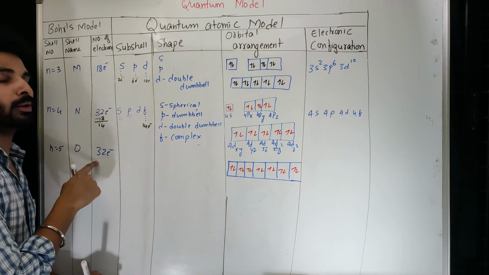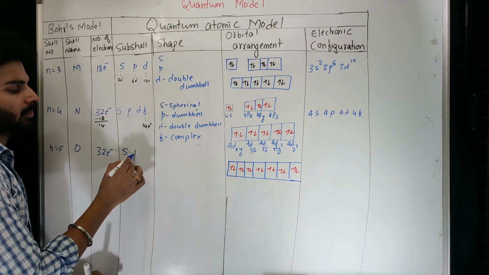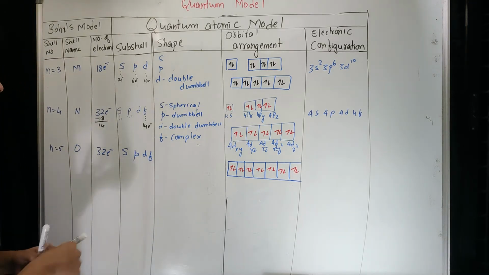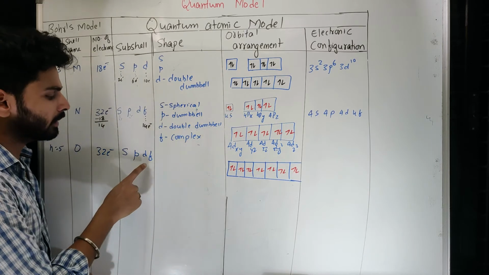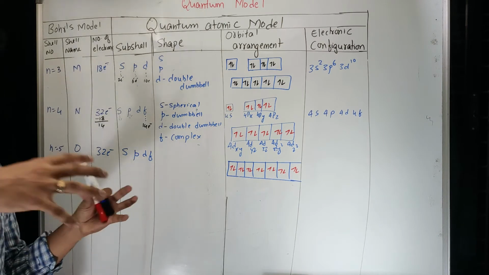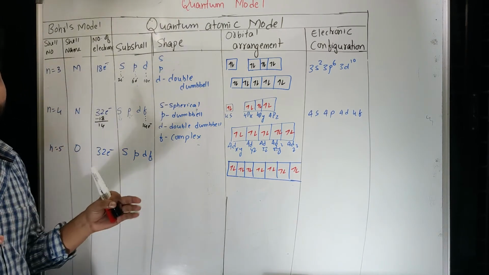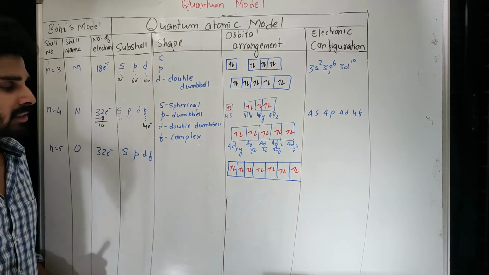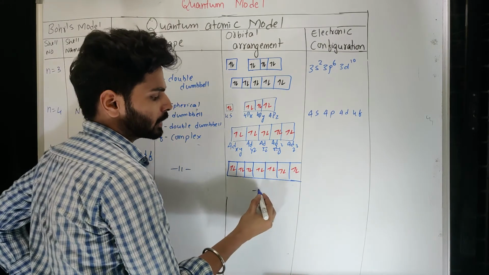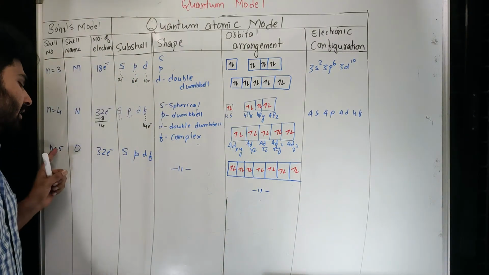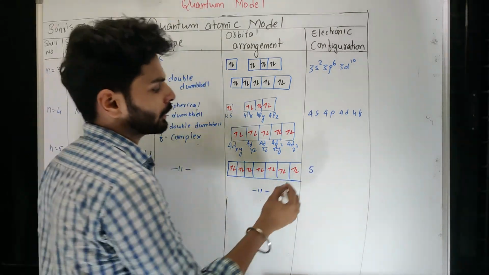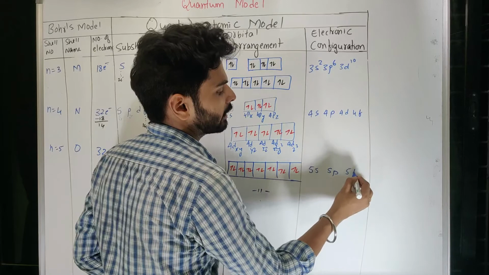So if you are able to use only 32 electrons, then the number of subshells will remain the same. That means they will be distributed only in the form of S, P, D and F. S is spherical, P is dumbbell, D is double dumbbell and F is in a very complex manner. After that you cannot think of any extra space to revolve an electron in a different manner. Since S, P, D, F remain the same, their shapes and orbital arrangement also remain the same. Only the shell has changed. So you can think of the electronic configuration like this: 5s, 5p, 5d and 5f.